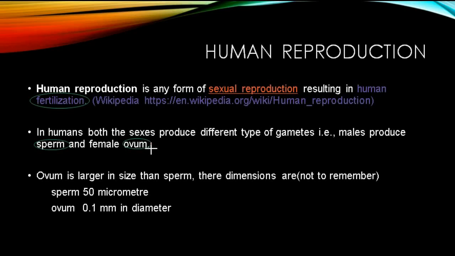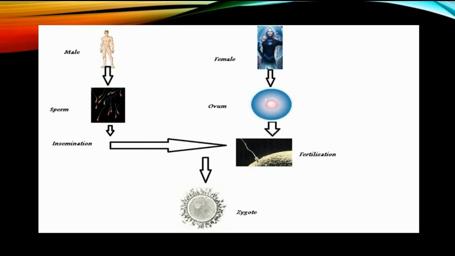When we're talking about the size, the sperm is comparatively very small as compared to the ovum. Sperm is about 50 micrometers in size, whereas the ovum is big, of the order of 0.1 millimeter in diameter. Sperm is also produced in millions, whereas ovum is produced one in a month.